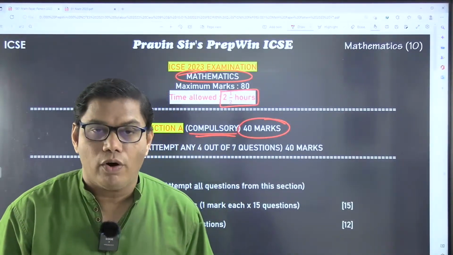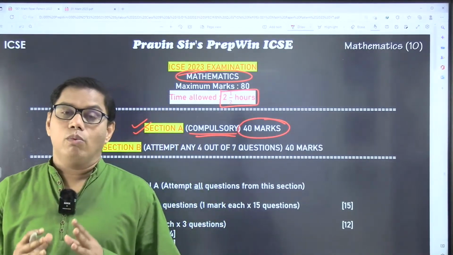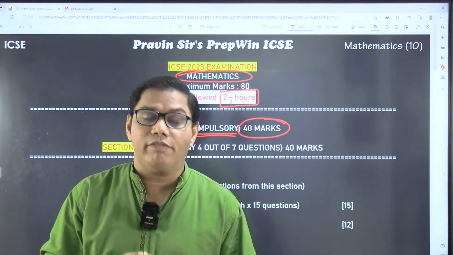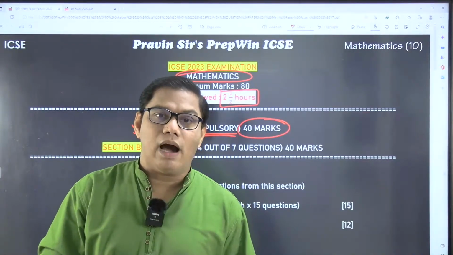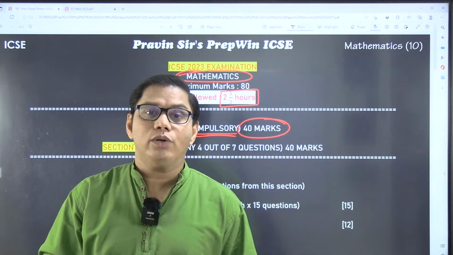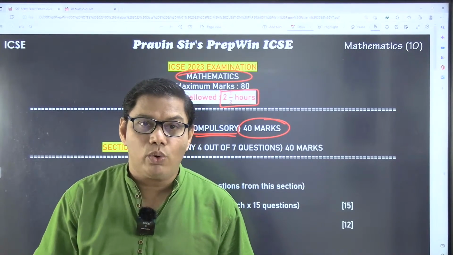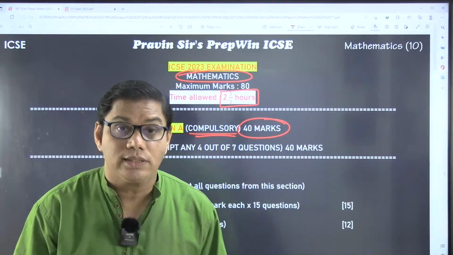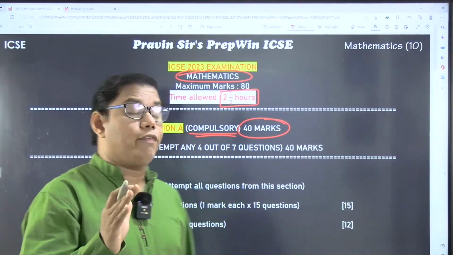For your kind information, for whatever subject specimen paper has been released by the council, all the question papers so far have included MCQ questions, and the weightage given for these MCQ questions is at least 15 marks.